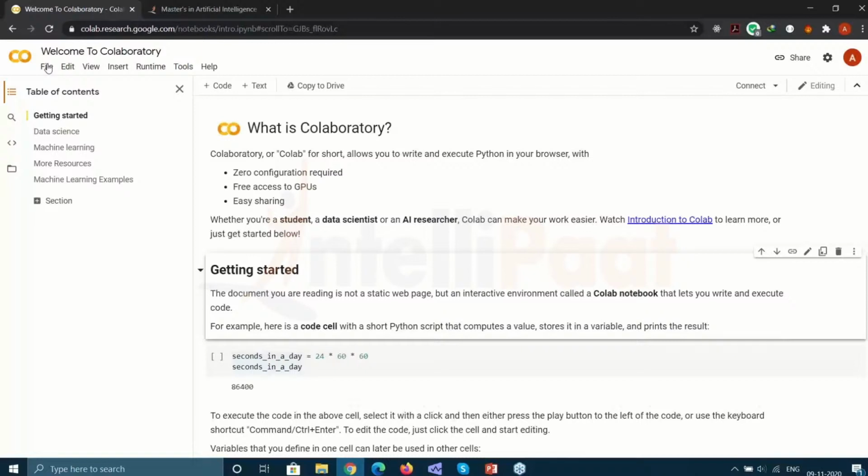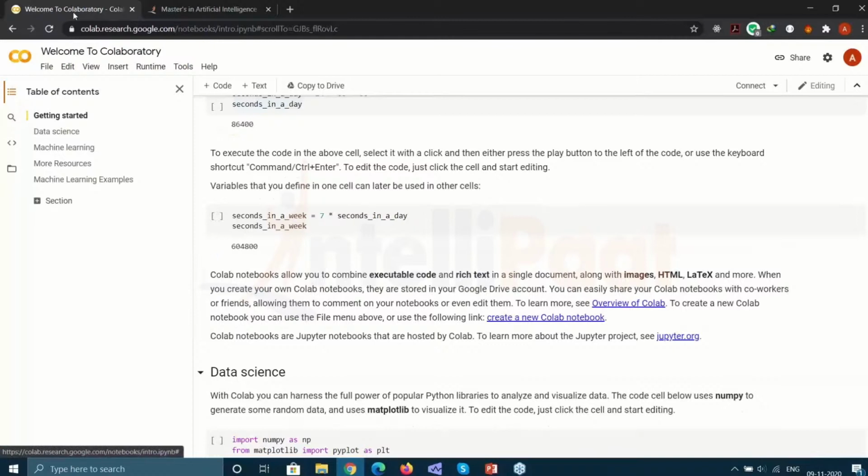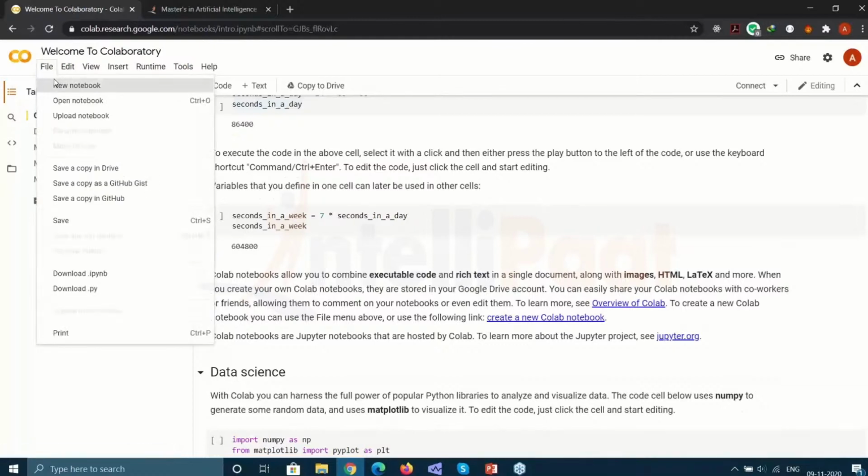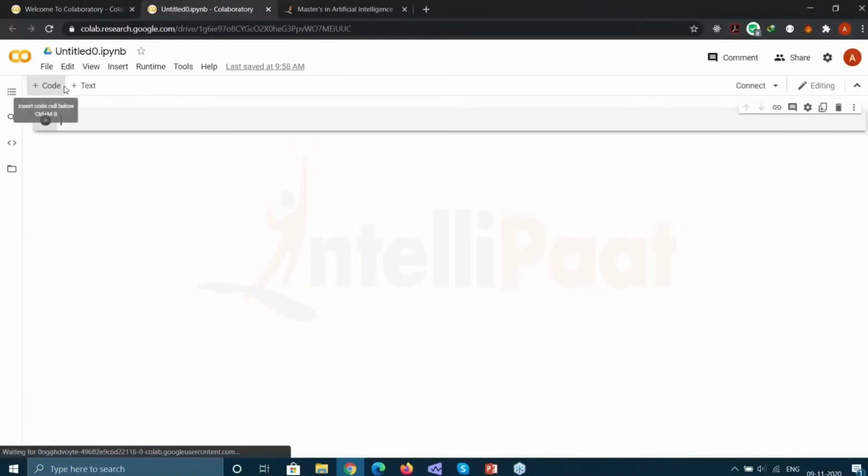After that, you click on File. It's taking a bit of time here. I'm not exactly sure why, but it'll happen in a few moments. When the file menu opens, we have to click on the New notebook option. You can open a notebook if you have already created one. This will be stored in your Google Drive, but I want to create a new notebook. The great thing about these notebooks is that we don't need to install any libraries. All of them are already installed, so they're great for prototyping as well as trying out new things.